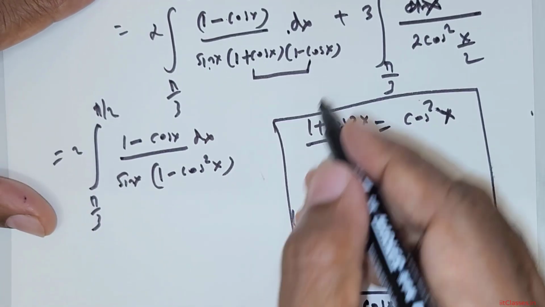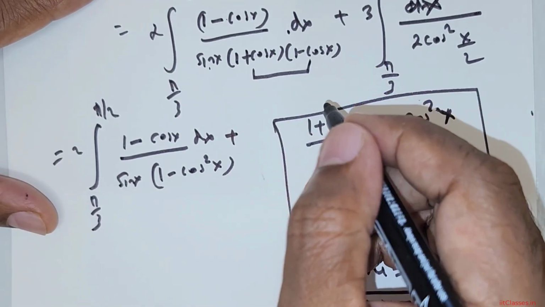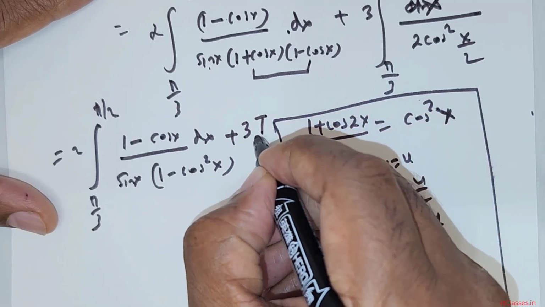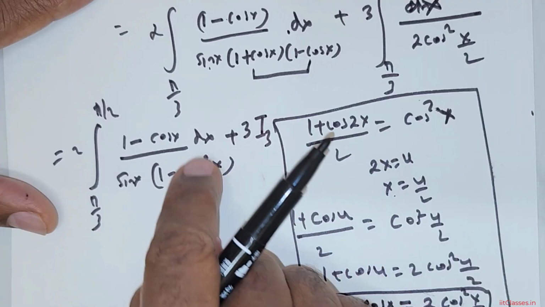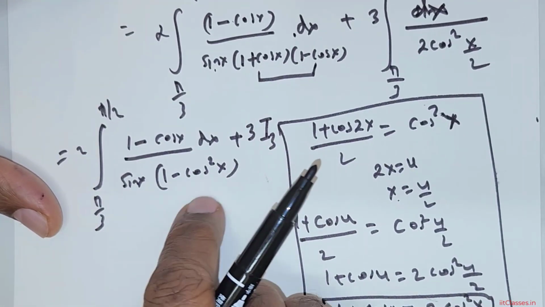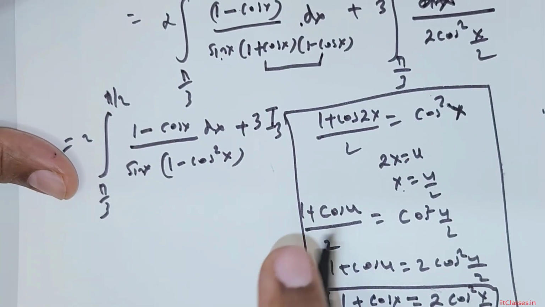Now let me simplify this. I will just write this as plus 3 times some I3. Why am I writing it as I3? Because there will be 2 components involved in this itself. That is the reason I am writing this as I3.